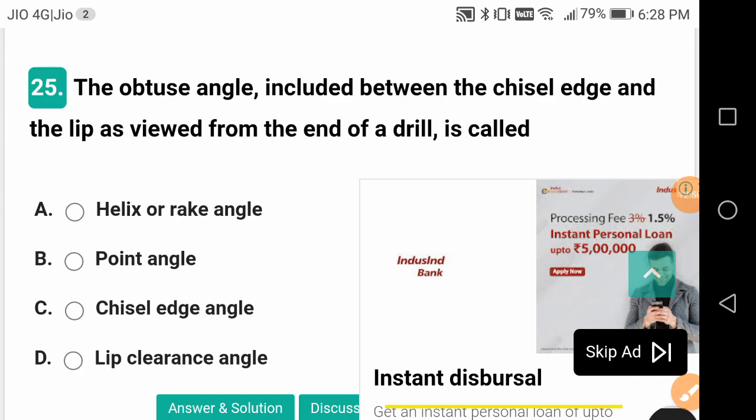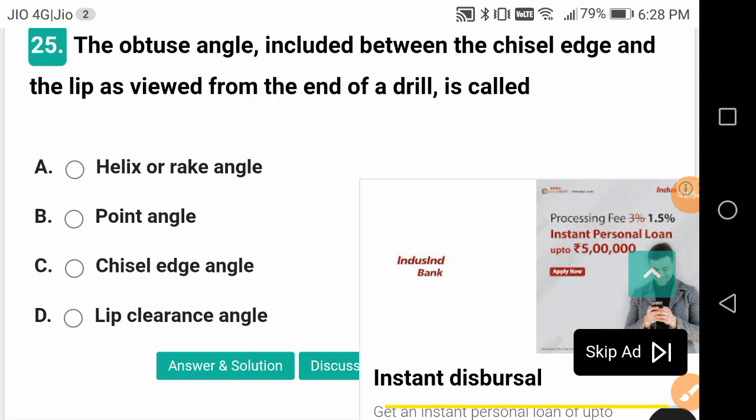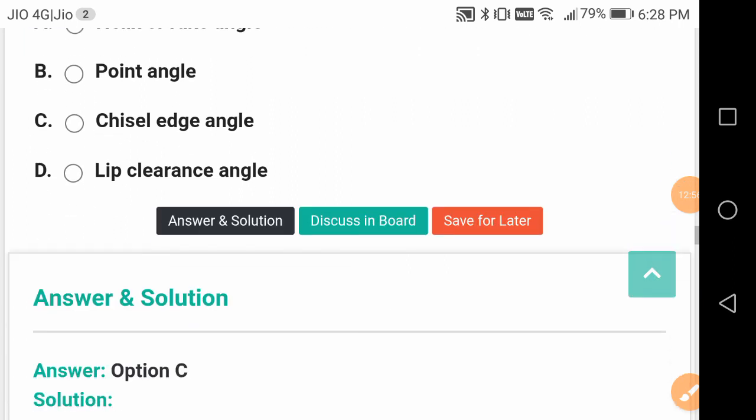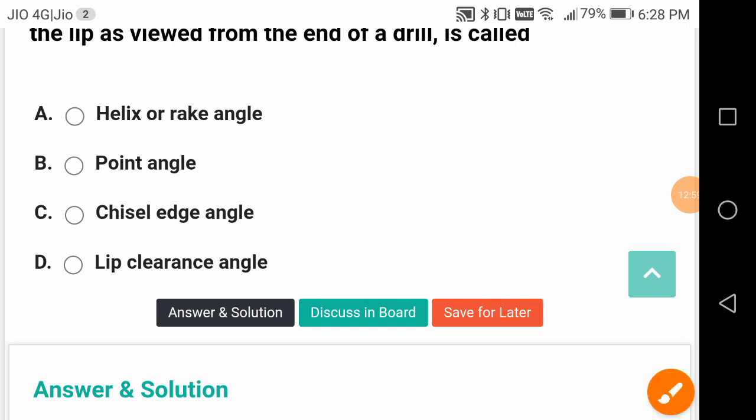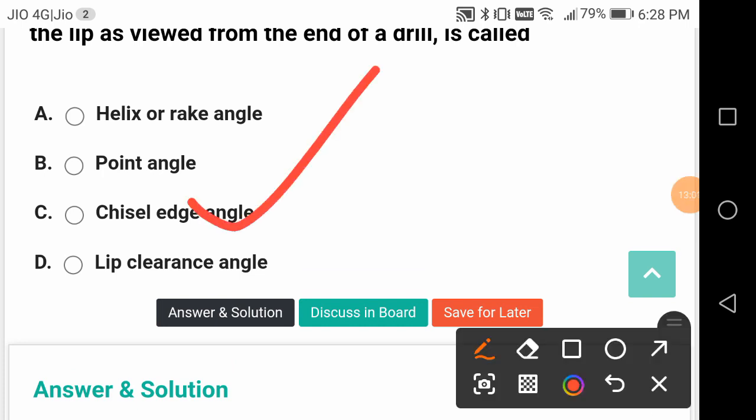The obtuse angle included between the chisel edge and the lip as viewed from the end of the drill is called, what is this angle? This is called chisel edge angle. It's called chisel edge angle.